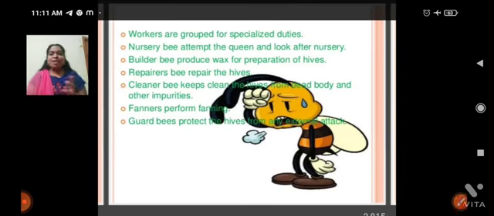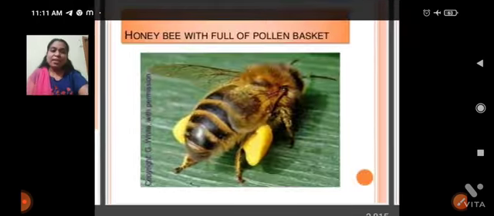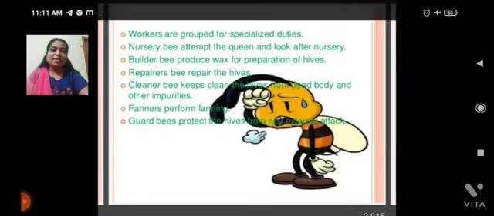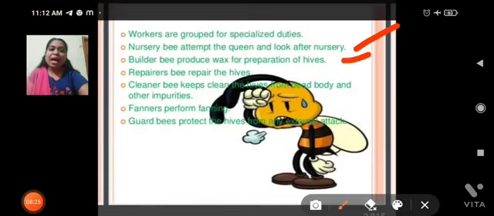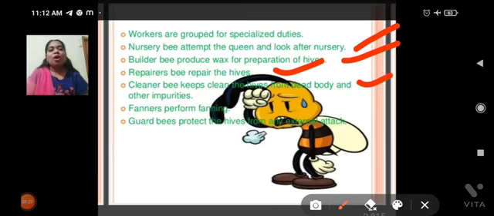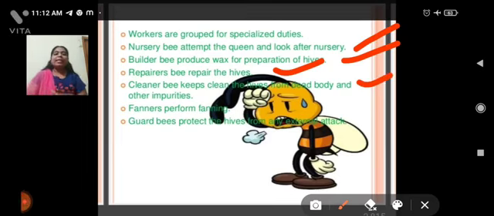And next, what are the works of worker bees? Worker bees have special duties. What are the duties? Nurturing the nursery and cleaning the hive and protecting the hive and nourishing of larvae and cleaning of hives. These are the main duties of worker bees.